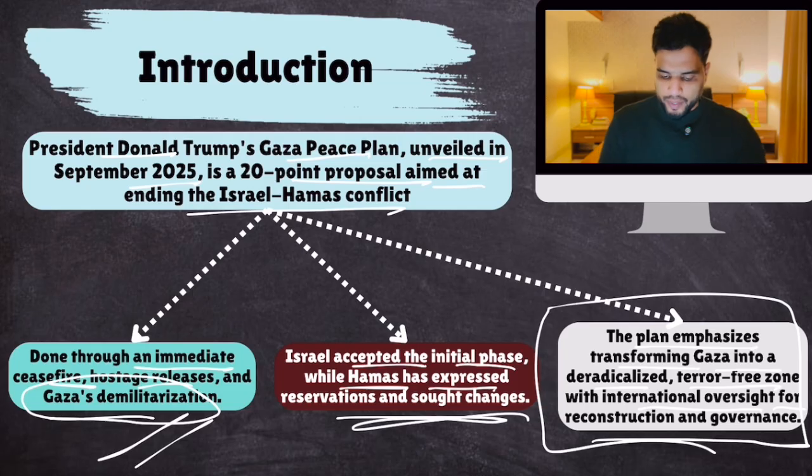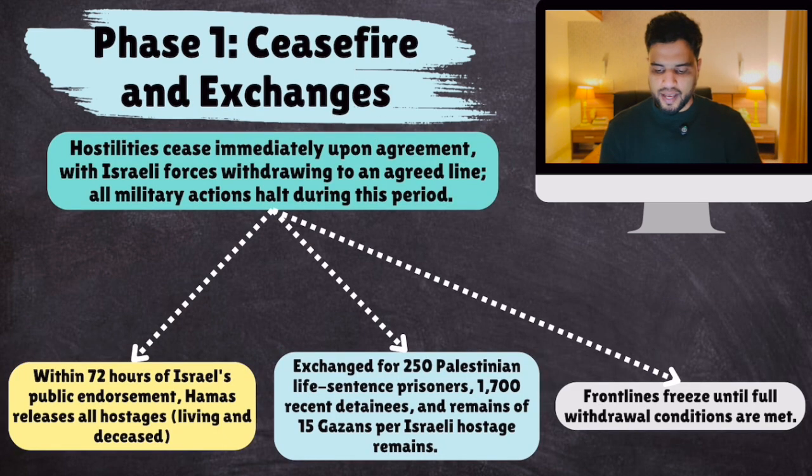So, you remember I told you that Israel accepted the initial phase. Basically, this 20-point plan is in two phases. Phase 1 is ceasefire and exchanges. What is in phase 1? Listen to me carefully. Hostilities or fighting between the two sides should immediately stop.